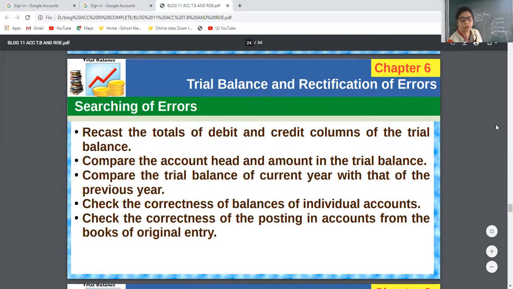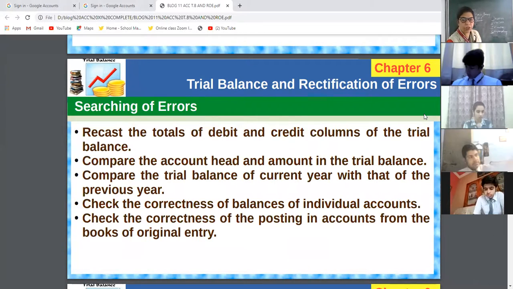How to search the errors means how we can find out the errors. First, we should recast the total of debit and credit. First, total the debit side and total the credit side again.